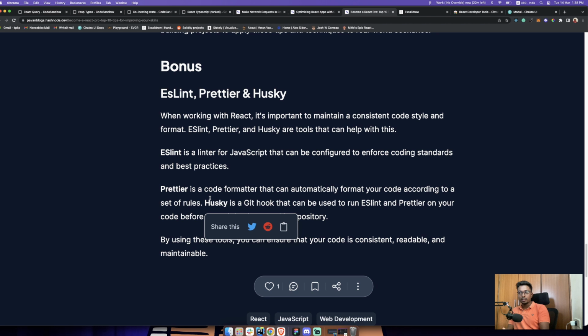The code will be proper. ESLint lets me remove all the dead code. Dead code is when you import something and you don't use it. That's dead code essentially in the code base. You have to remove it, and ESLint lets me do that. So ESLint will throw an error saying, hey, you have dead code in your app. You just imported something, but you didn't use it. Remove it. So I'll remove that. And Prettier helps me to keep my code organized.